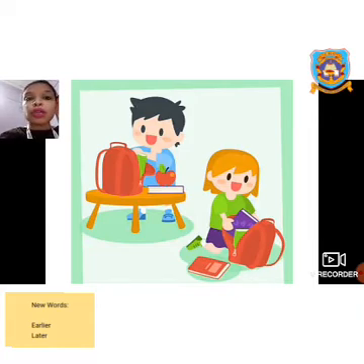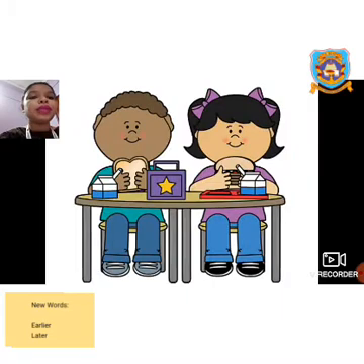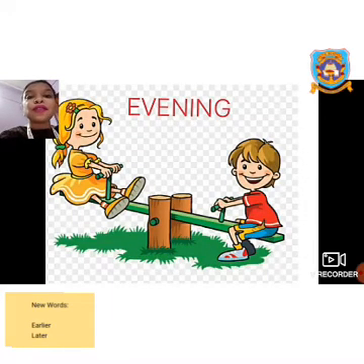But if it was not a lockdown, or if the schools were open, what would you have done? You would have come to school. Then you have to pack your bags. That means you have to put your books, copies, pencil, eraser, everything in your bag, and then come to school. Then you have your lunch. That means during the noon, the sun is above our head. Then it is evening.